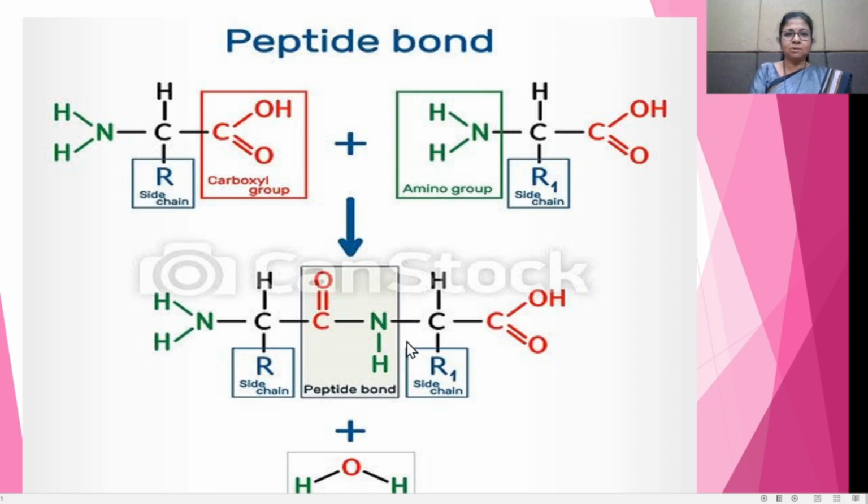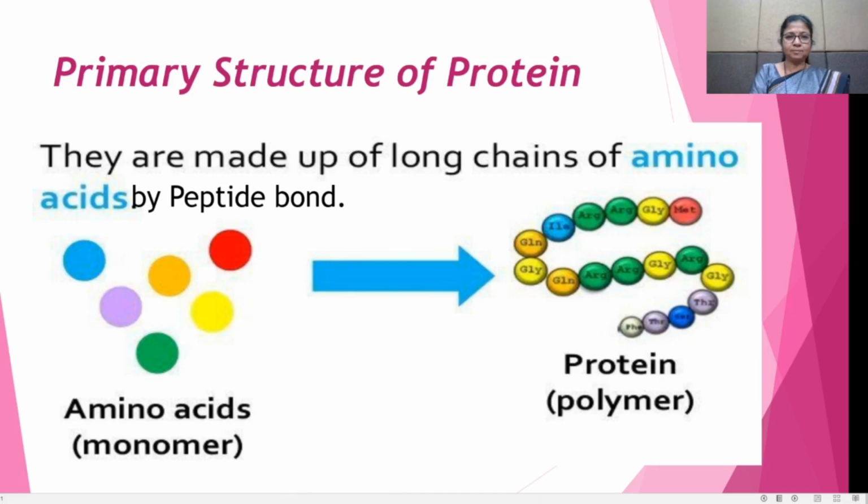In this way, the polypeptide has two ends, N terminal on the left side and C terminal on the right side. Now see the structure of the proteins.